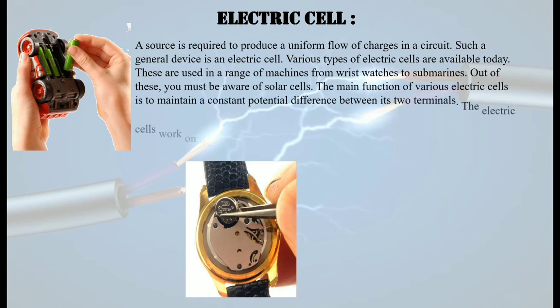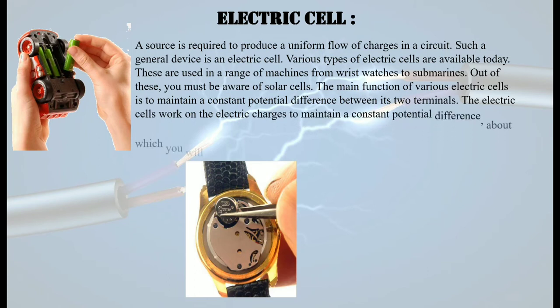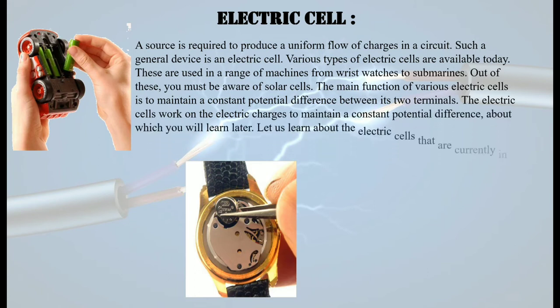And we have seen, no, we say the cell is finished, the cell inside is finished. So this cell is an electric cell, which supplies a source of energy to that particular object or the instrument that we are using. Such a general device is an electric cell.